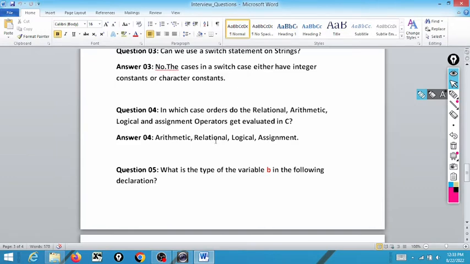It may be right to left or left to right. So according to priority, if an expression has these 4 operators, first arithmetic will be solved, second relational, third logical, and at the last the assignment operator. In this manner, they will be evaluated.